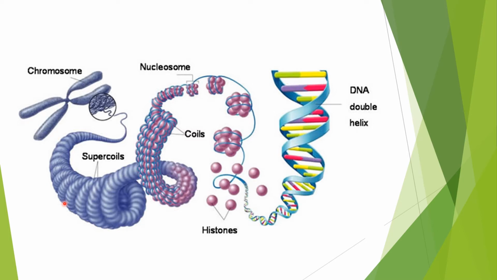During cell division, mitosis and meiosis, this chromatin condenses to form a chromosome. Remember that the number of chromosomes differs in terms of species. In humans, we have 46 chromosomes. 23 chromosomes from our mother and 23 chromosomes from our father, with a total of 46 chromosomes.